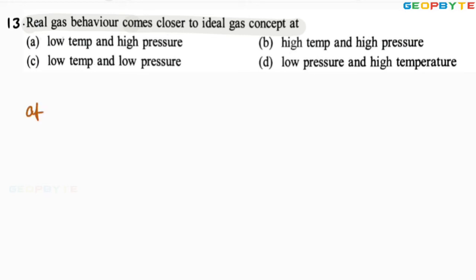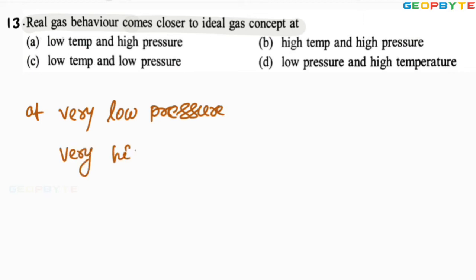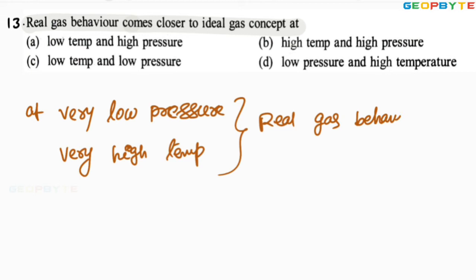At very low pressure and at very high temperature, the real gas behavior is very close to ideal gas behavior.